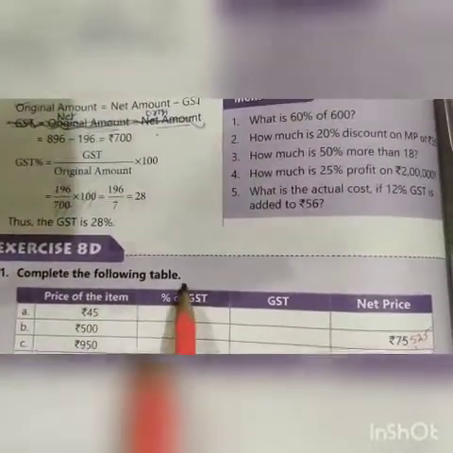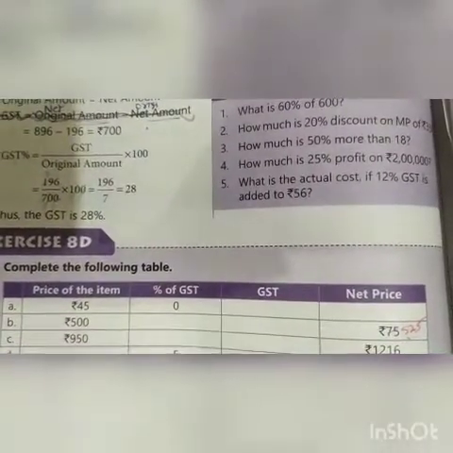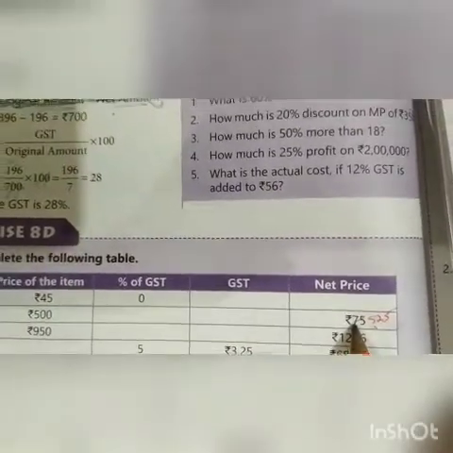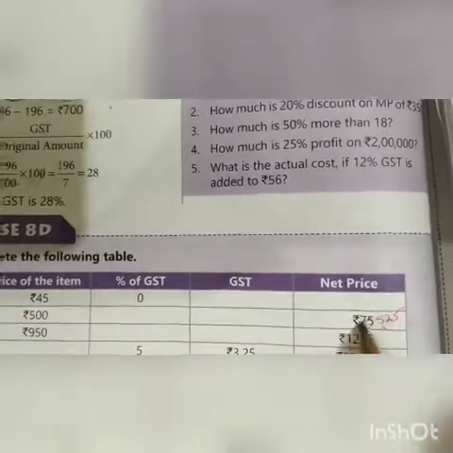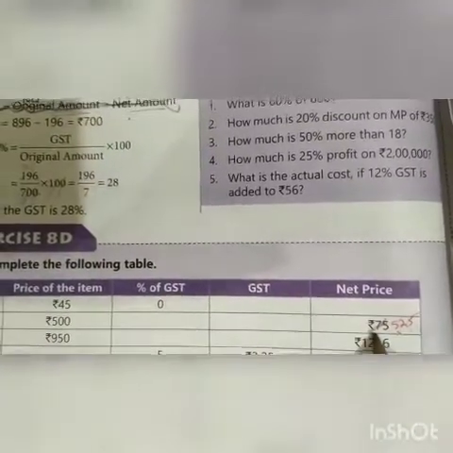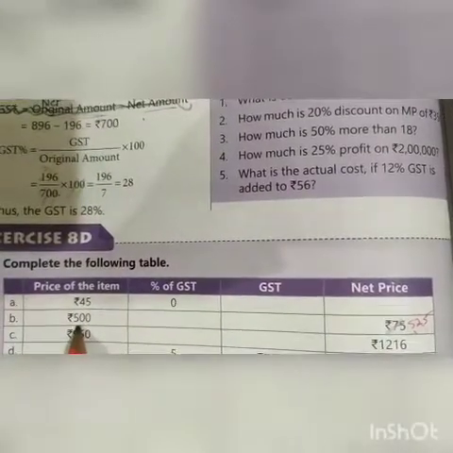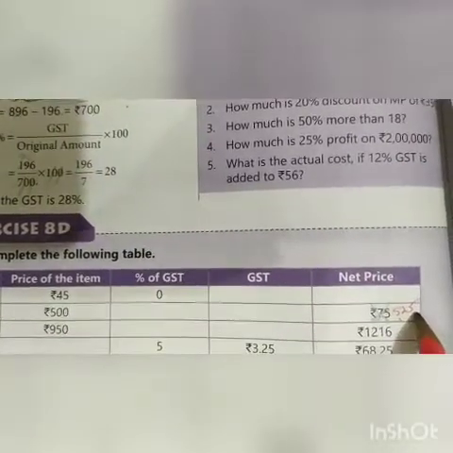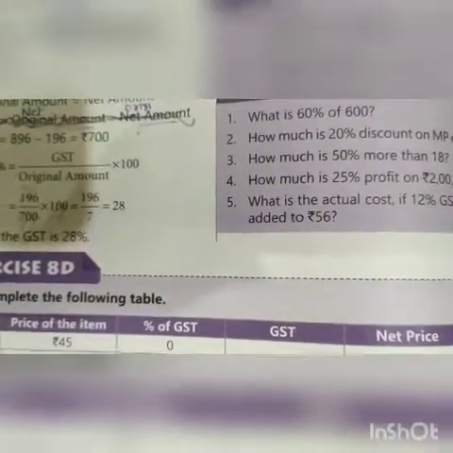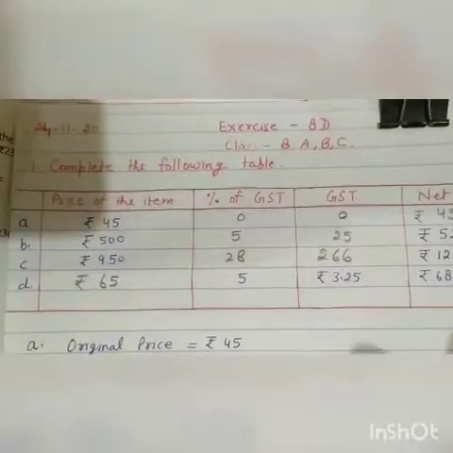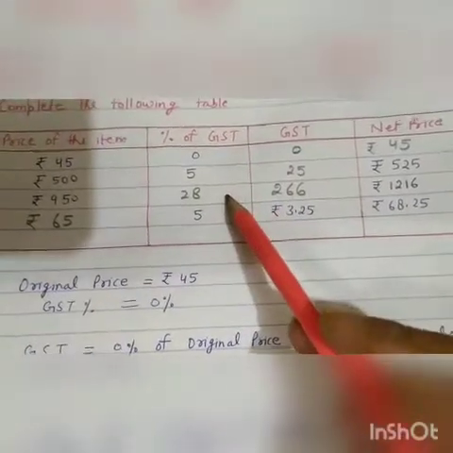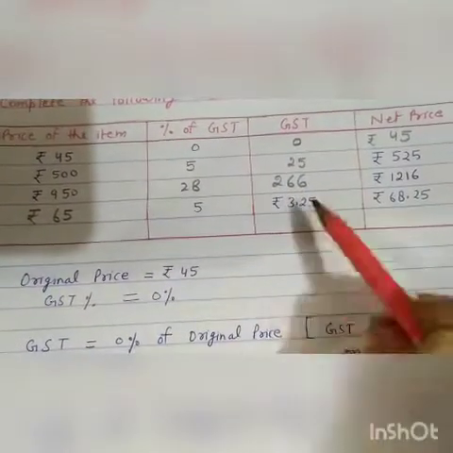Exercise 8D. Complete the following table. There is a table. Students, first you make a correction here also. In part B it is given 75 rupees. This is 525, not 75. See here, net price is only 75 and price of the item, the original price, is 500. How is it possible? So make the correction here. This is rupees 525. This is the table. I have drawn this table here. First we will solve, then we will fill the table. I have filled the table after solving these parts with pencil.